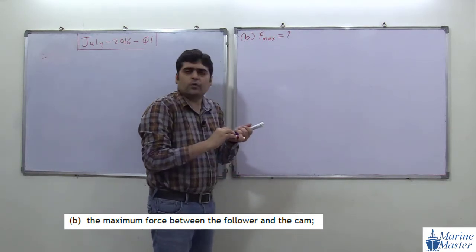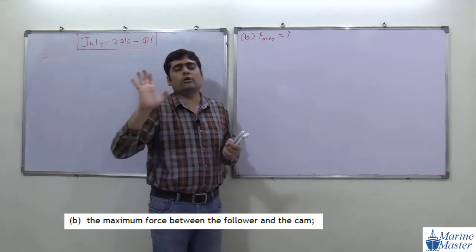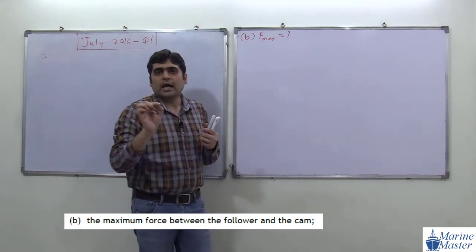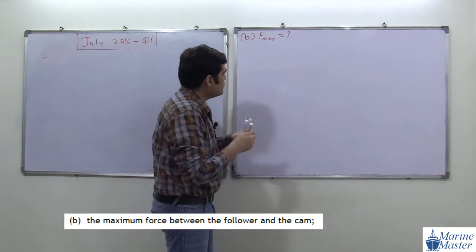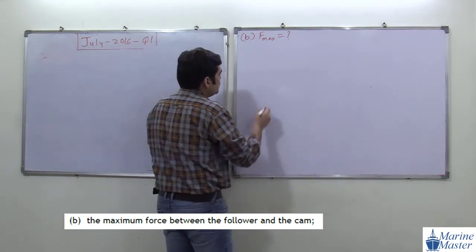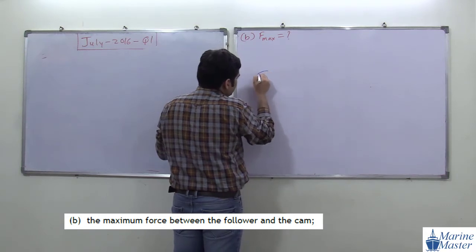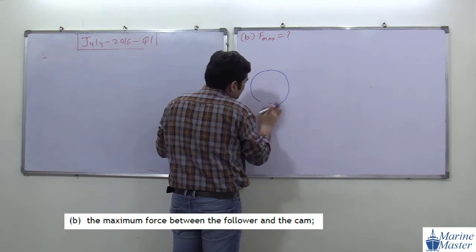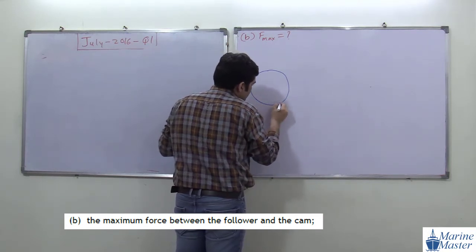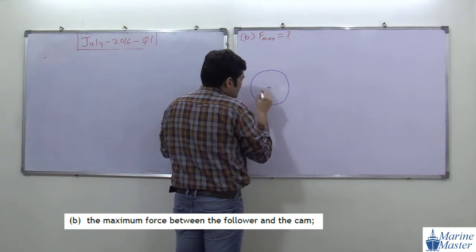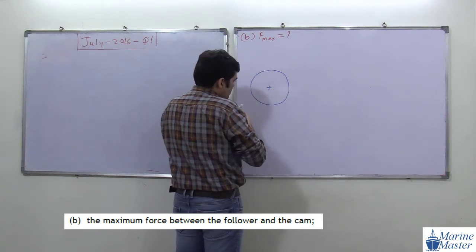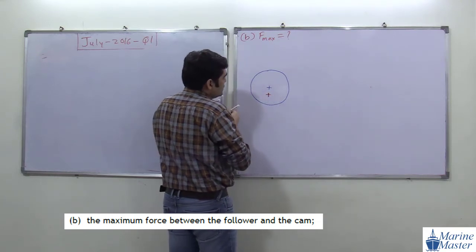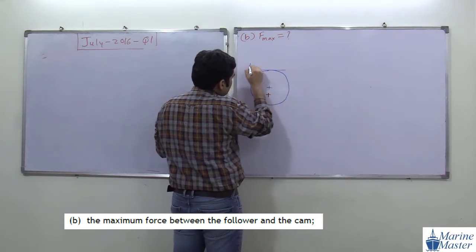Now before going further, I am going to show two positions of the follower. One position is the topmost position, another position is the bottommost position, and I am going to show you those two positions. So first of all I am going to show you the topmost position. Suppose this is a cam, just a circular cam we studied in the previous question. So this is our circular cam. This is our center, and this is the center of rotation. Just imagine that this is the center of rotation. So this is the follower.